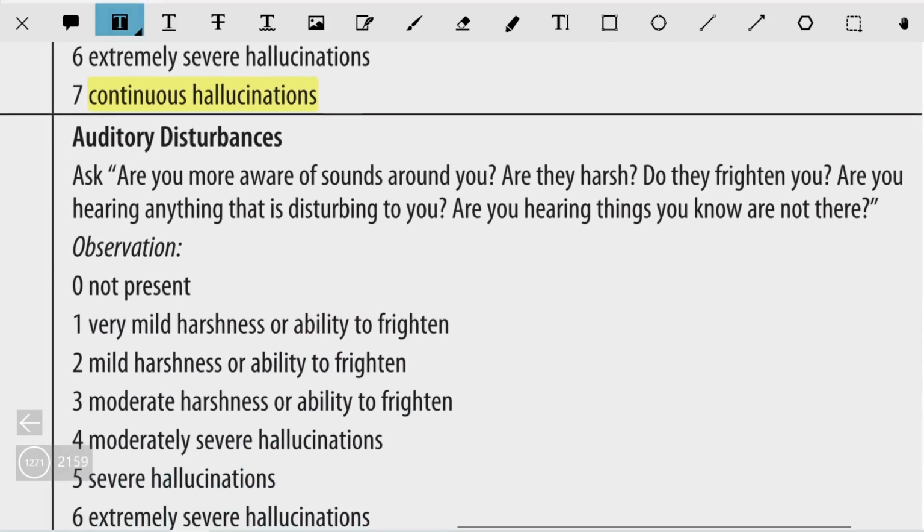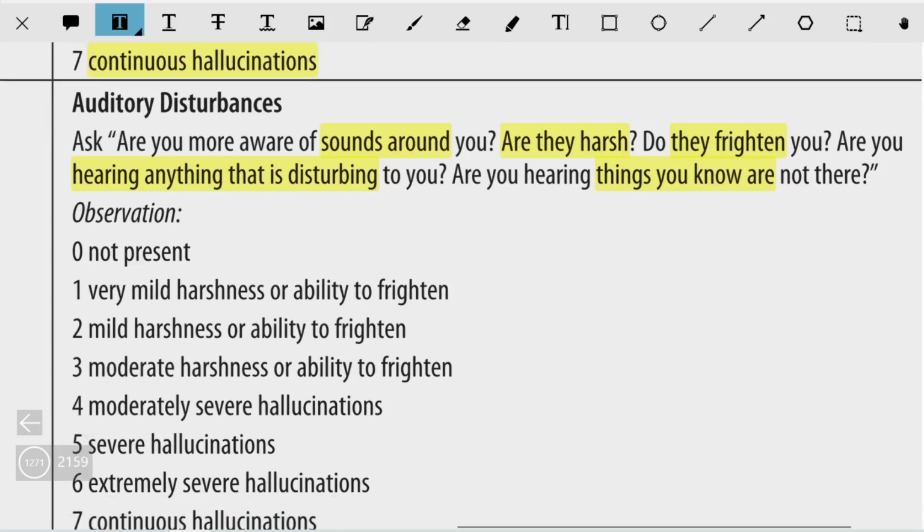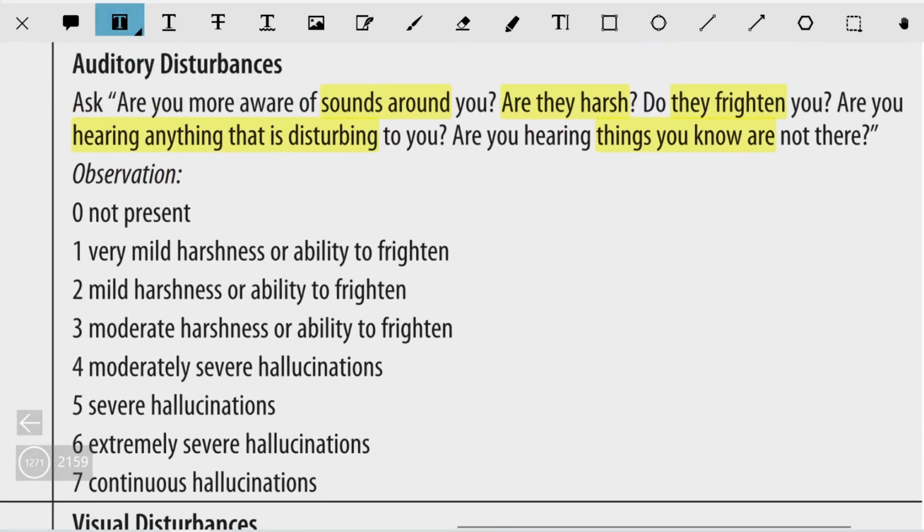Auditory disturbances. The patient should be asked, are you more aware of the sounds around you? Are they harsh? Do they frighten you? Are you hearing anything that is disturbing you? Are you hearing things you know are not there? Observation is that it is graded as 0 when they are not present. 1 is very mild harshness or ability to frighten.